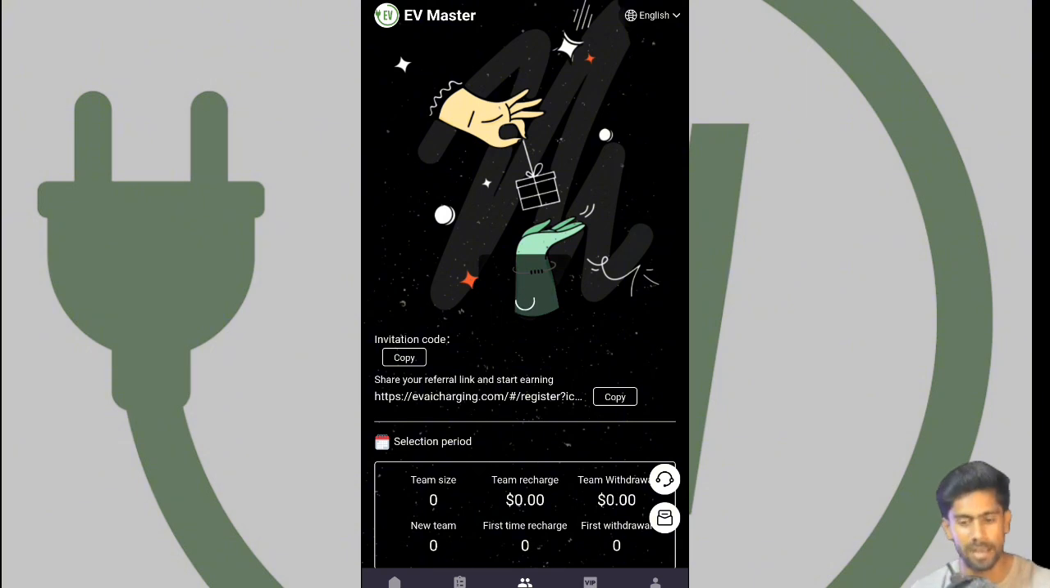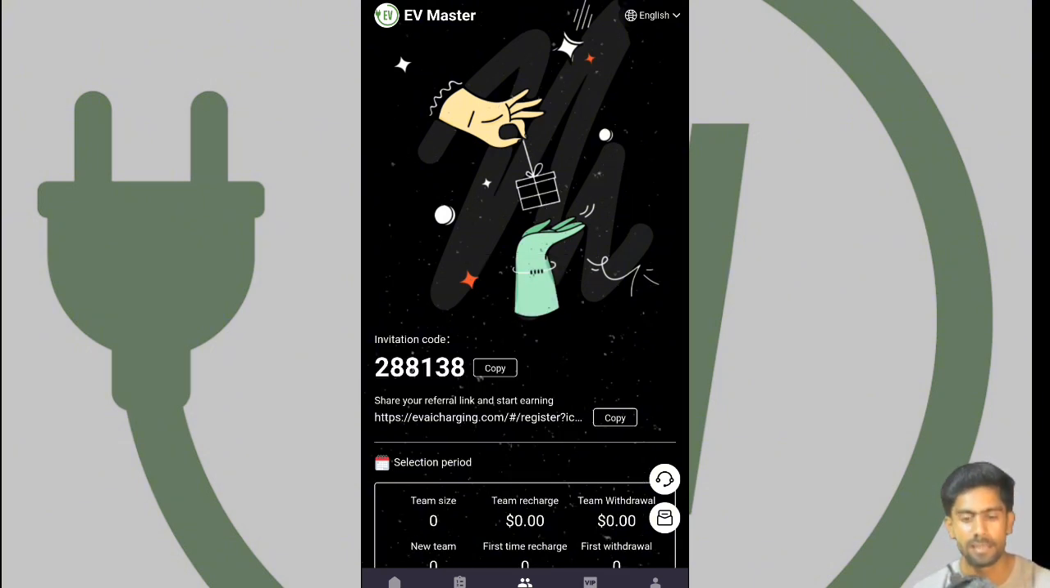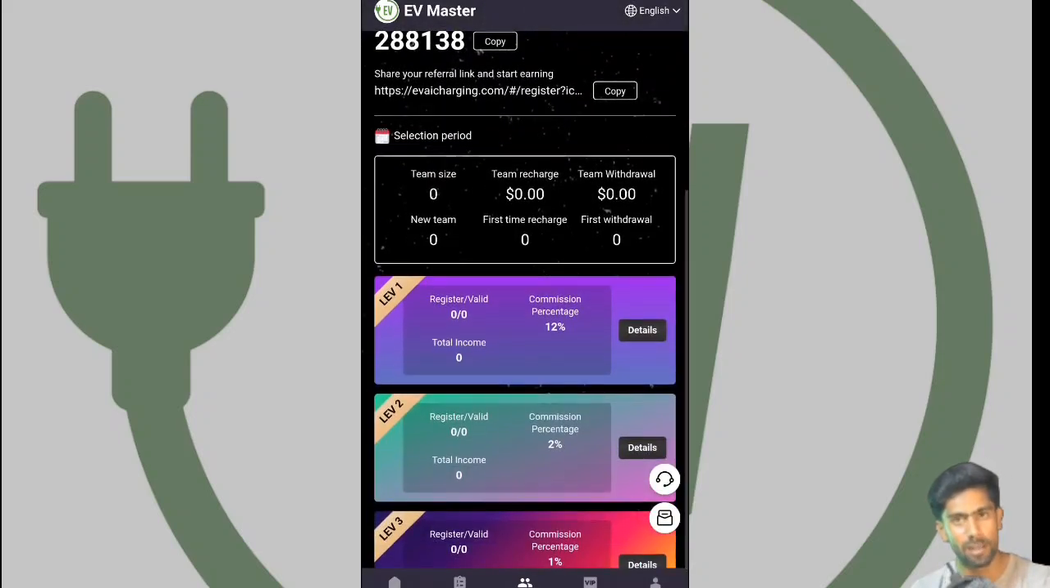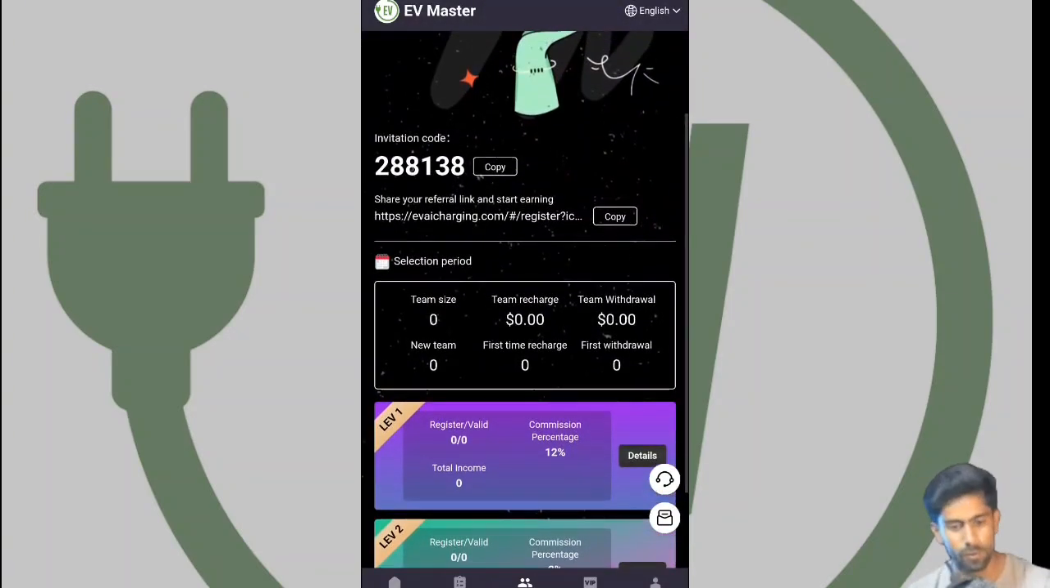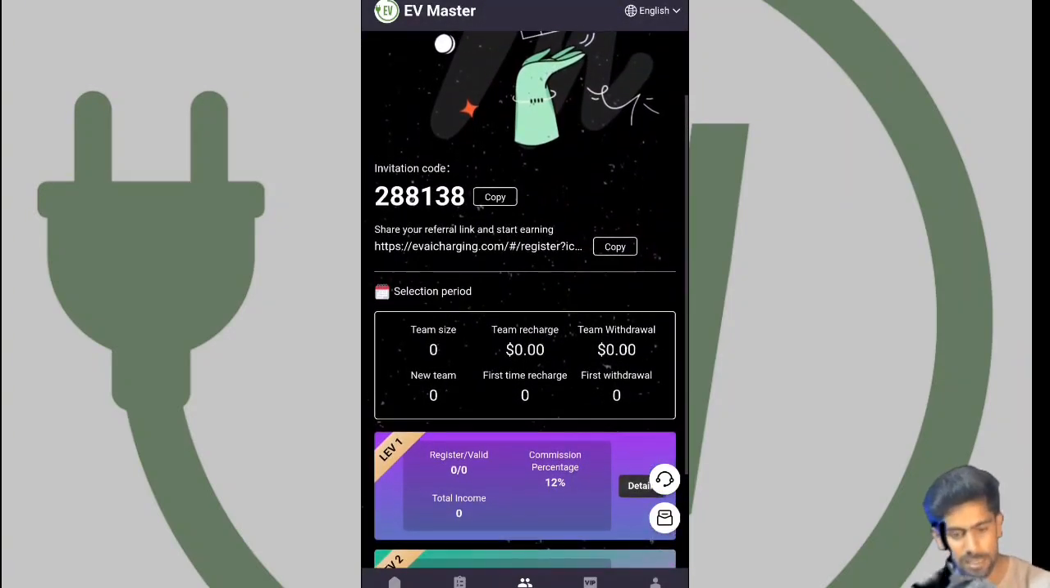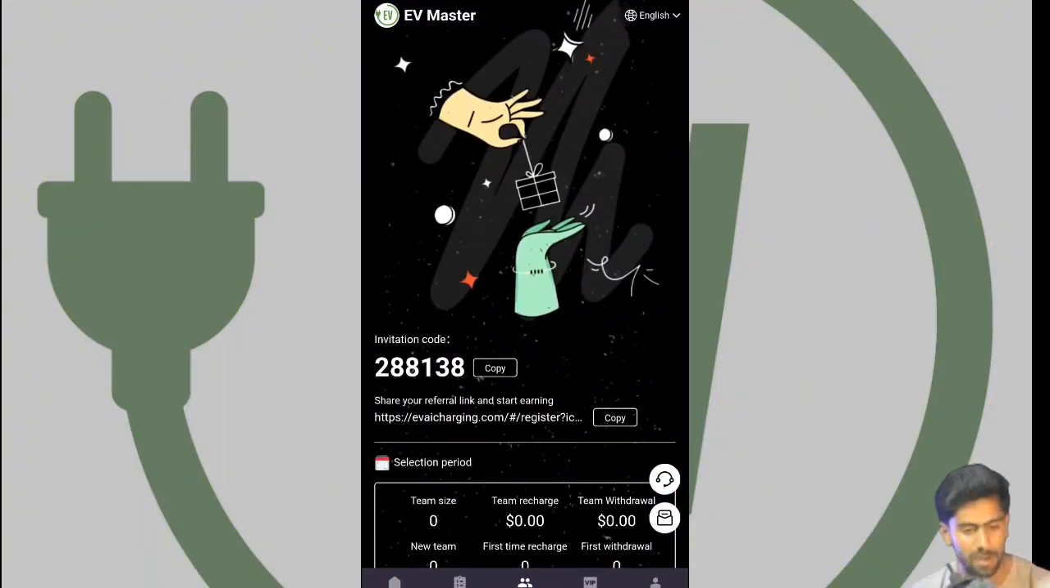And you can see the team record. To see how to watch your team record, simply click the team section. You can scroll down and see the selection period, and you can see the team size, team reaches, and team neutral. You can watch that.